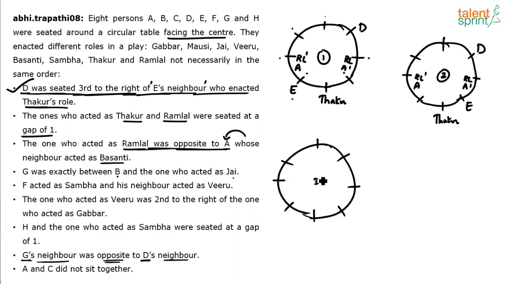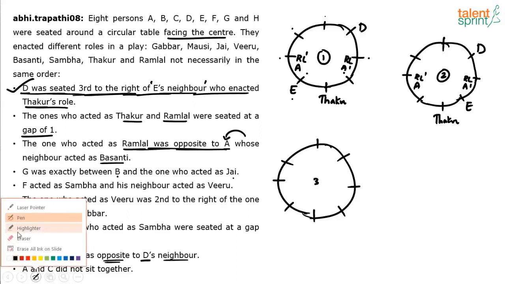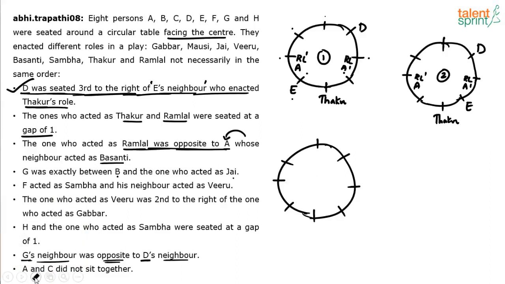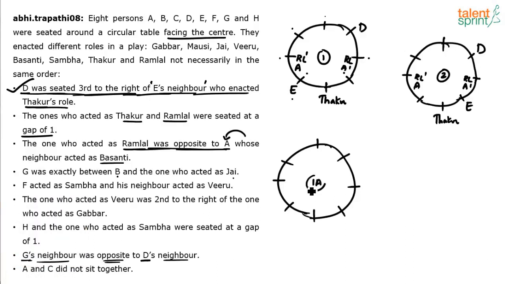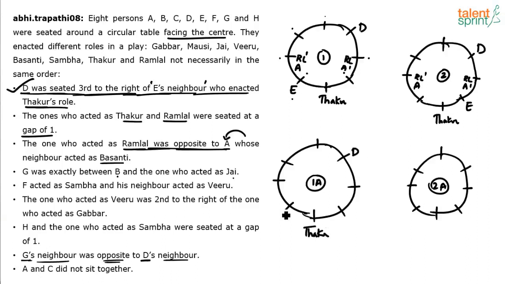Let me take case number 3. Or you can actually say 1 dash because 1 dash is a duplicate of 1. Hearing me? Or 1A, whatever. Easy reference. 1A, and this is another set 1, 2, 3, 4, 5, 6, 7, 8. This is 2A. What we'll do is first we'll duplicate 1 into 1A. So D, Thakur and E are fixed. In 2A again D, E and Thakur are fixed. You're getting it? So if you see 1 and 1A, 2 and 2A are same.